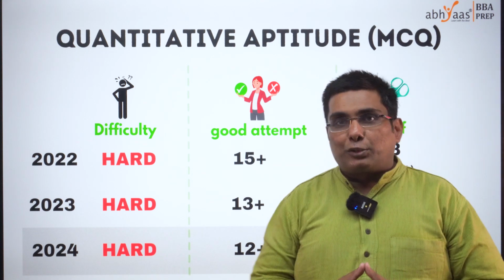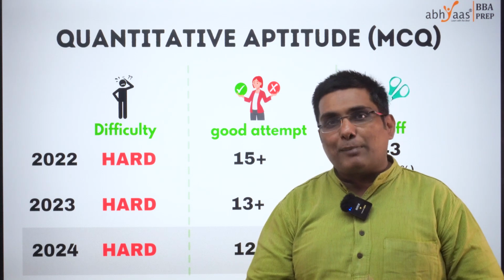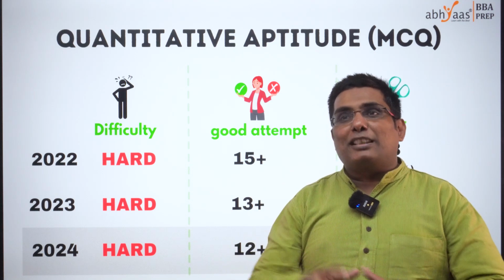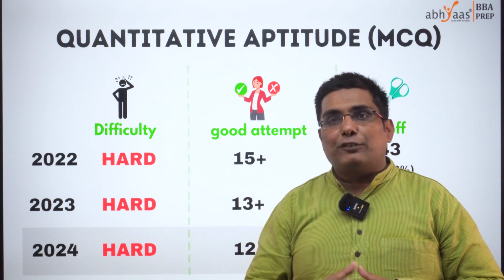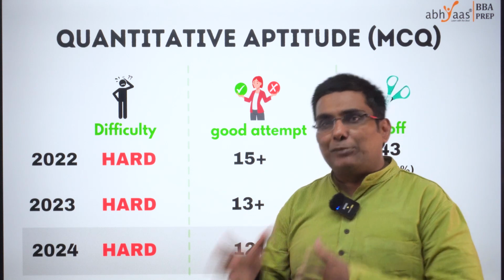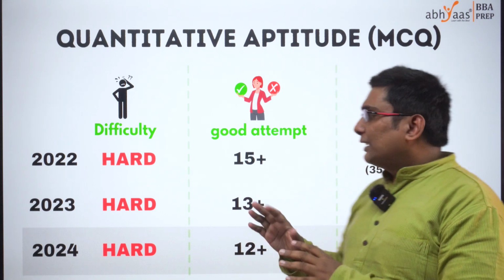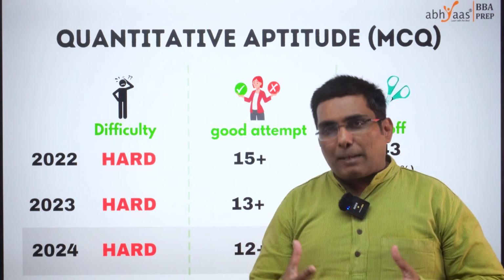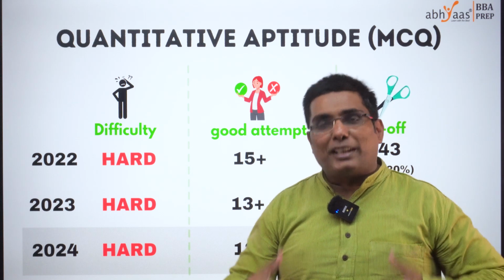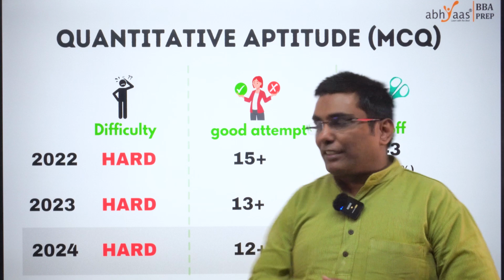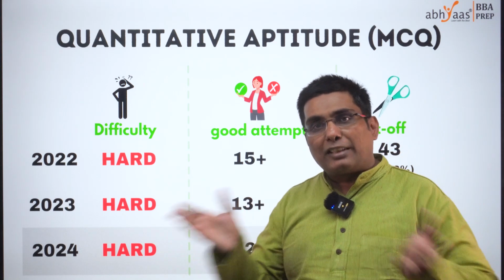Quantitative aptitude multiple choice questions. Whatever benefit the students found in the earlier section, in the SAQ section, I'm sure they found the same thing being robbed from them in the MCQ questions. What students have said is they found more higher mathematics kind of questions in the MCQ section as compared to earlier years. Sometimes what happens is, because we have been seeing students every year, students generally have a penchant to overestimate the difficulty, but still we believe even this year we rate the paper as hard, because last 2 years also we rated it as hard.